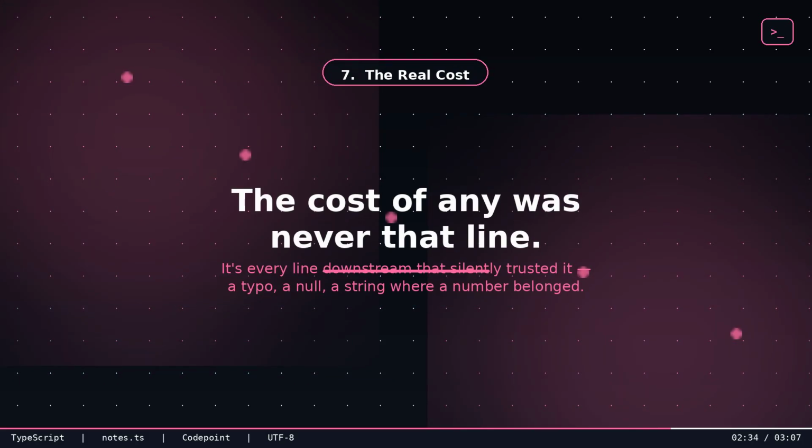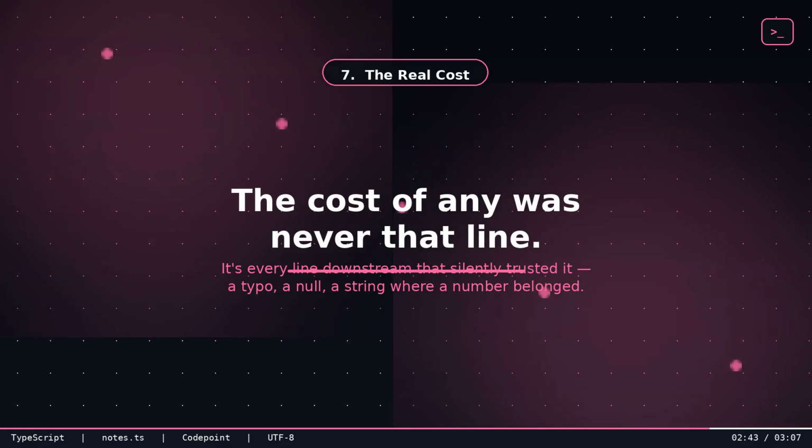The real cost. The cost of any was never the line where you wrote it. It's every line downstream that silently trusted it. A typo, a null where an object was expected, a string where a number was expected. All of it sails through untouched and shows up as a crash in production instead of a red line in your editor.